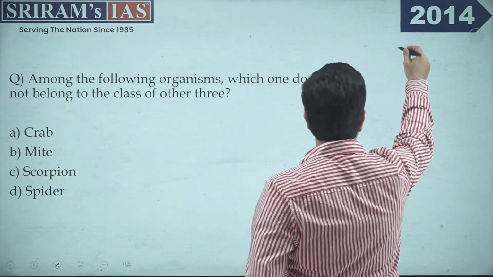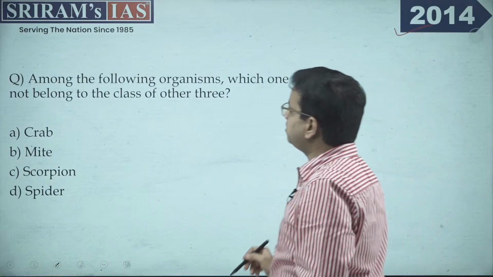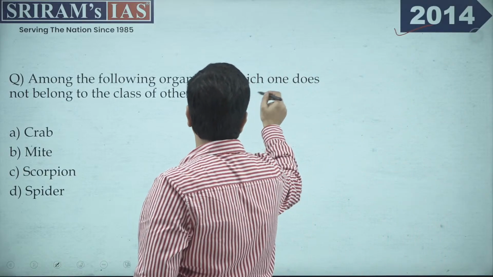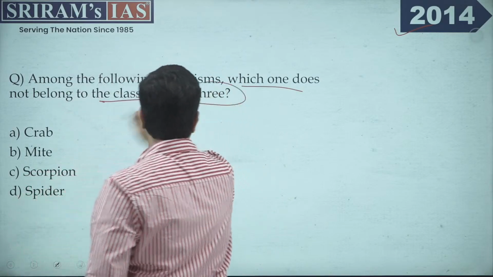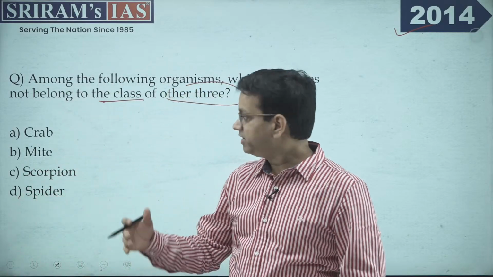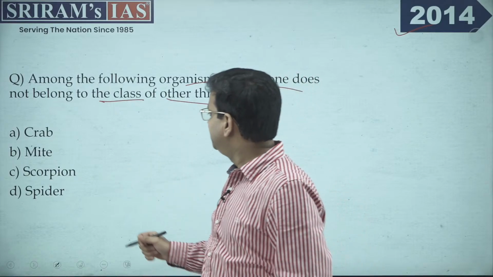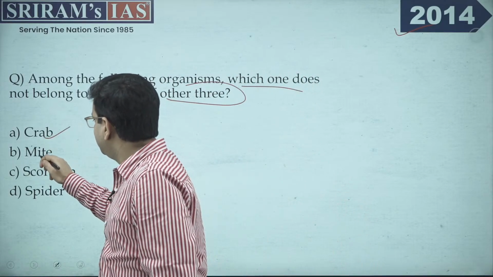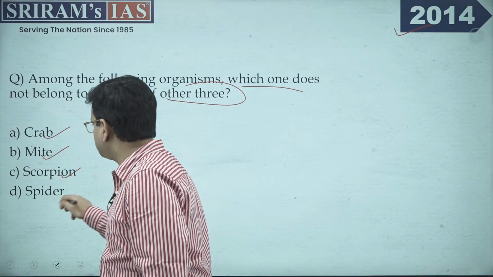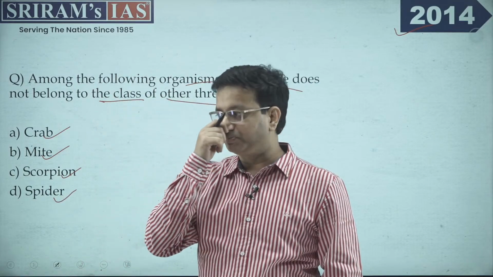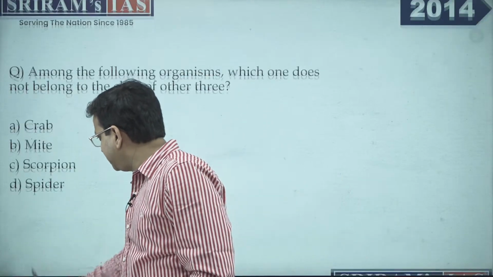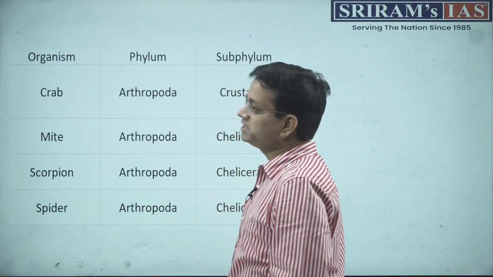This is from 2014. The question asks which of the following organisms does not belong to the class of the other three. There is a certain category of animals given. The first is crab, mite, scorpion and spider. Now what you have to choose is which among the following belongs to which particular category. For this I have a clear explanation to help you understand better.